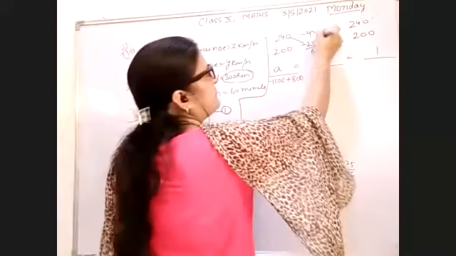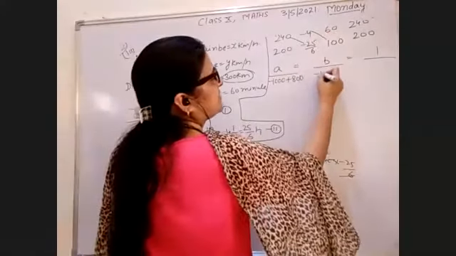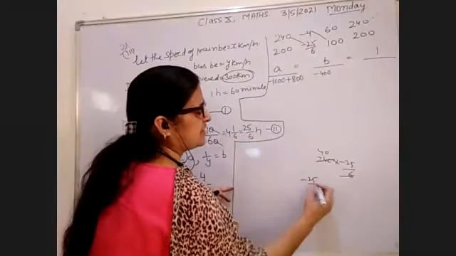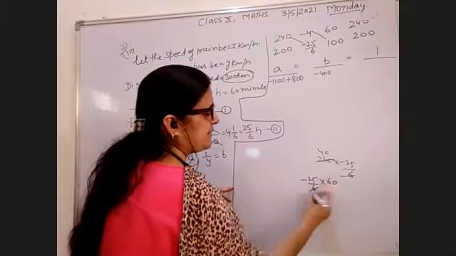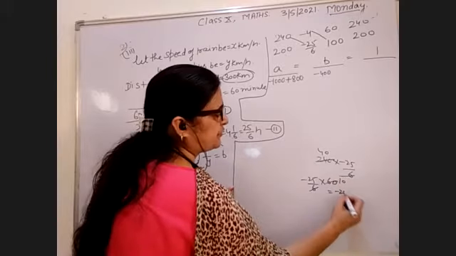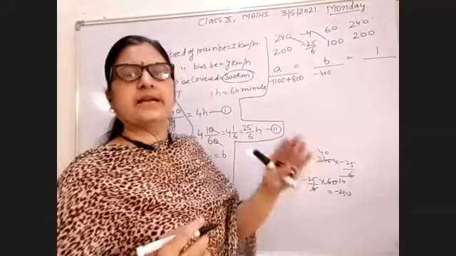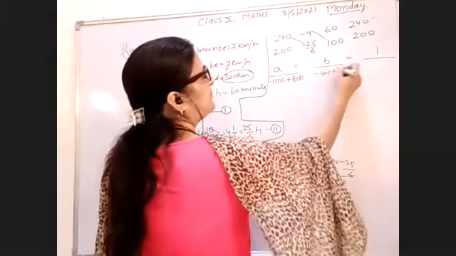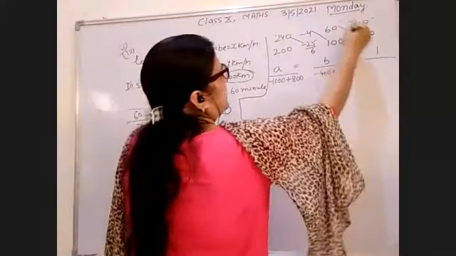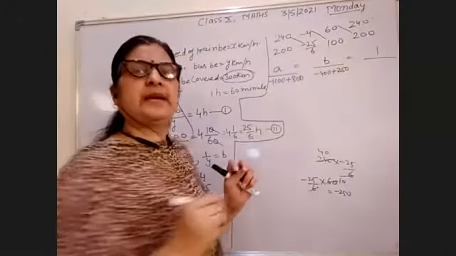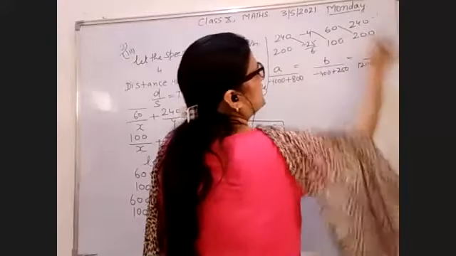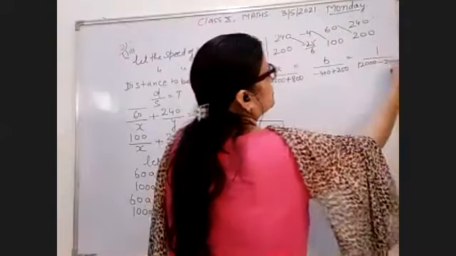And while multiplying 4 with -100, it is equal to -400. And when you multiply -25/6 by 60, it is equal to -250. And the minus sign you have to put, so minus becomes plus. And again you multiply 60 by 200, it is equal to 12,000, minus it is equal to 24,000.